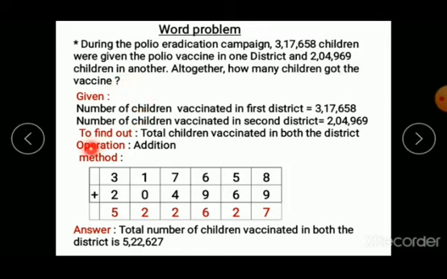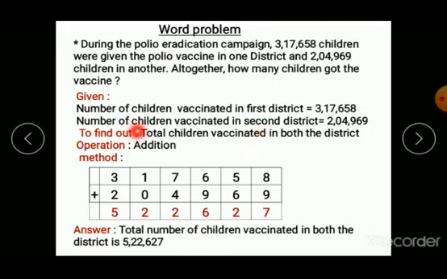So we can write here to find out altogether how many children has got the vaccine, or in our words we can write total children vaccinated in both the district. Those two sentences carry the same meaning. You can write this or you can write this also.